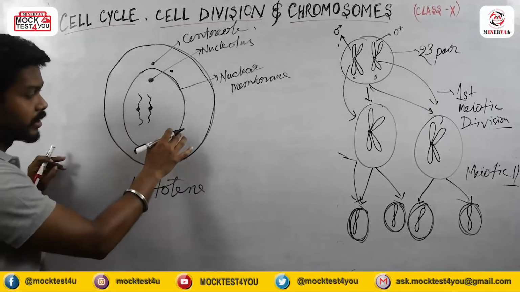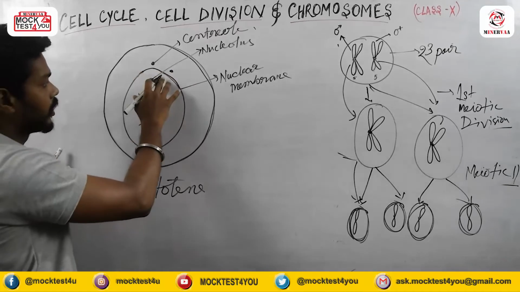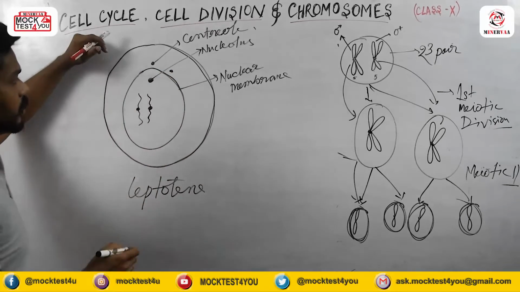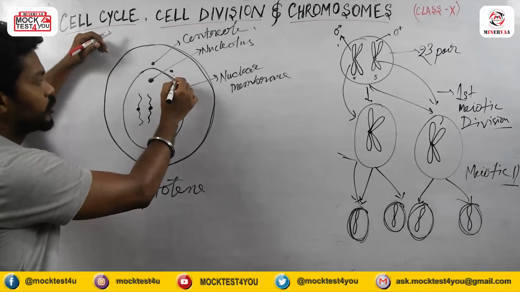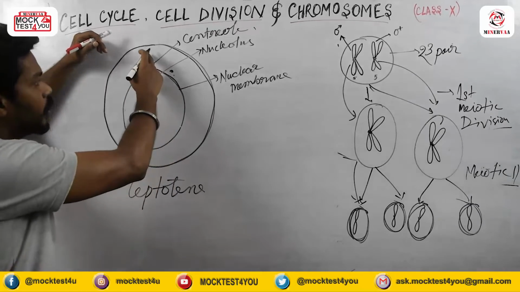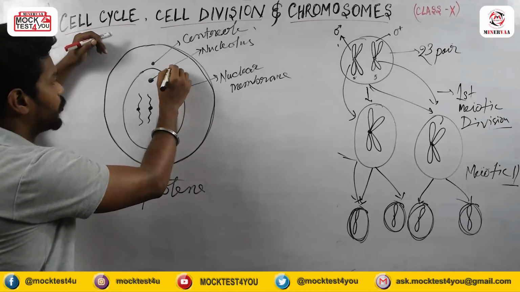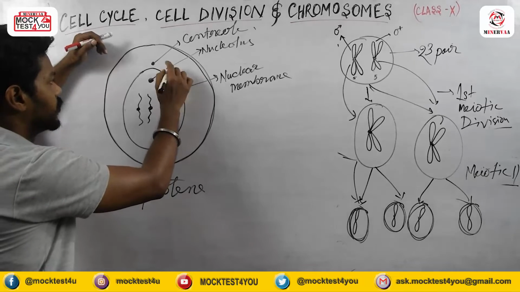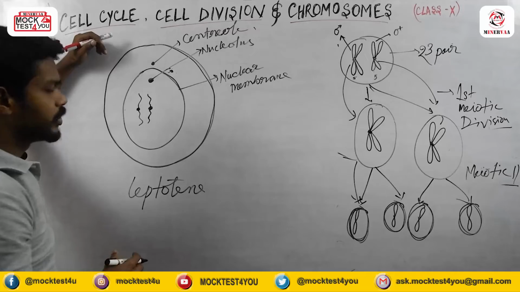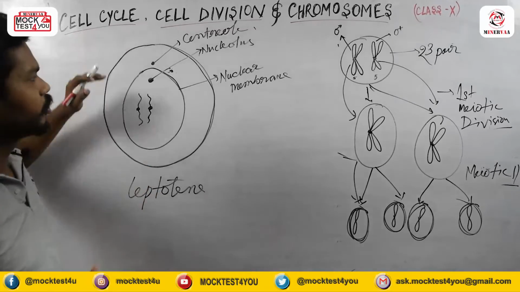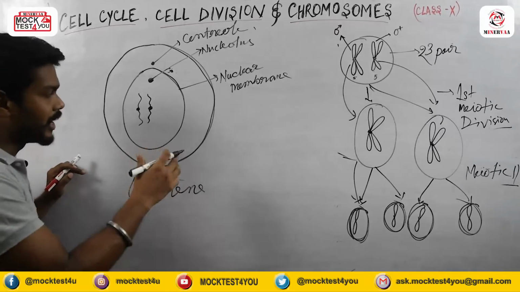During this phase the nuclear membrane remains the same, and the nucleolus also remains the same. Just the centriole starts moving towards the opposite pole of the cell. After leptotene, zygotene will occur, which we also call zygonema. You don't need to remember those names now, but just after leptotene there is zygotene.